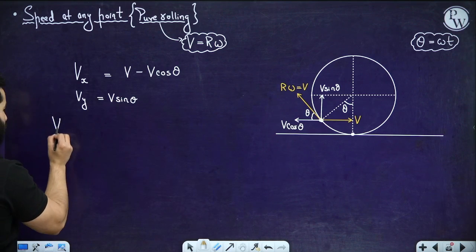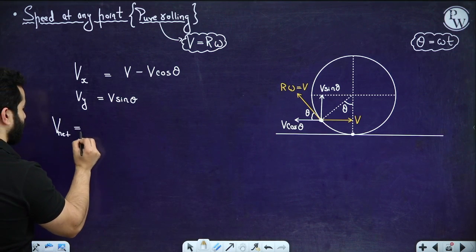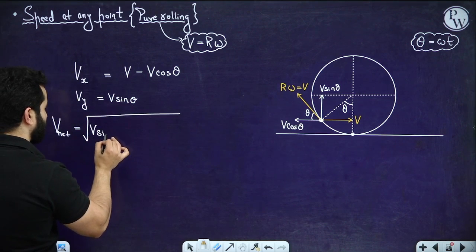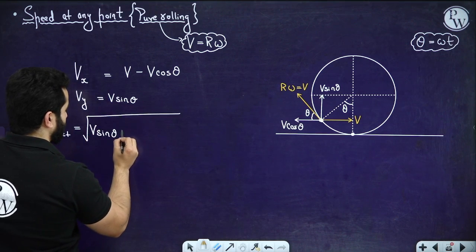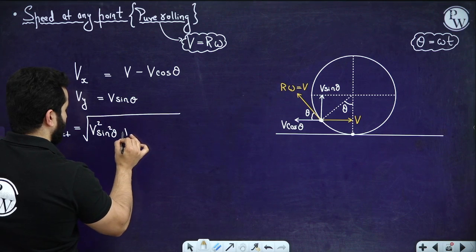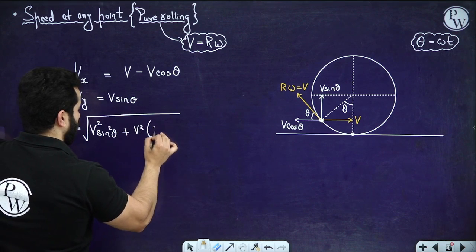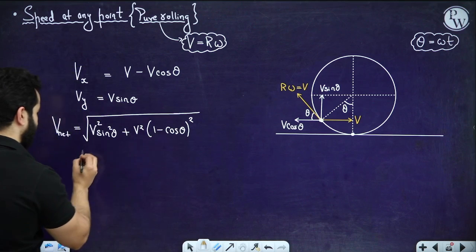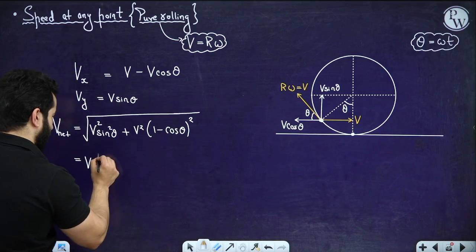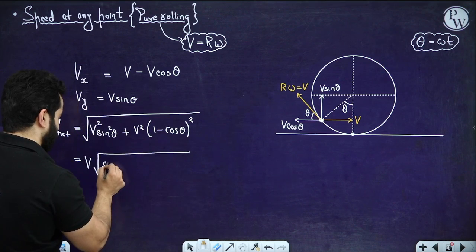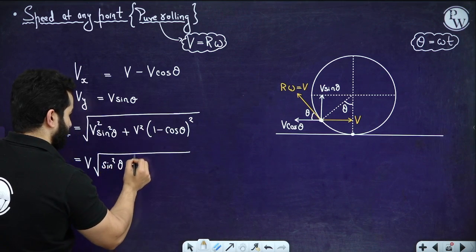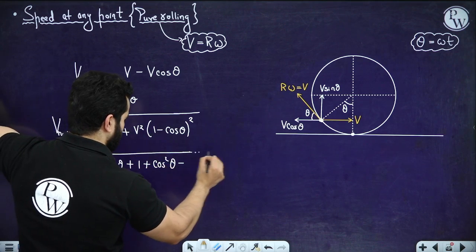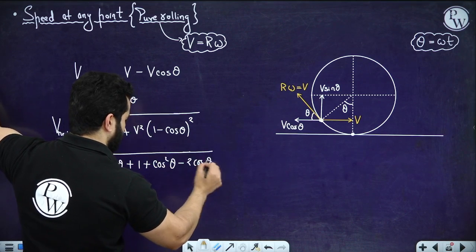So quickly let's do it. So v net, that is the speed, is going to be the vector sum: square of v sine theta plus square of v times 1 minus cos theta, right? We can take out this v common, and this thing is sine square theta plus cos square theta minus 2 cos theta.